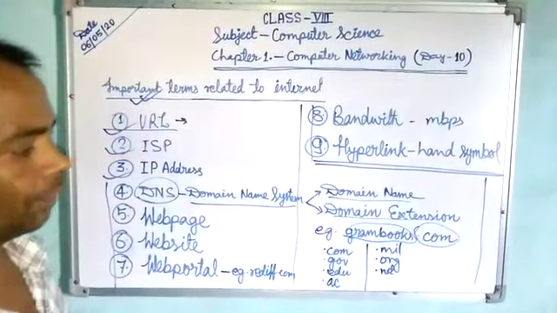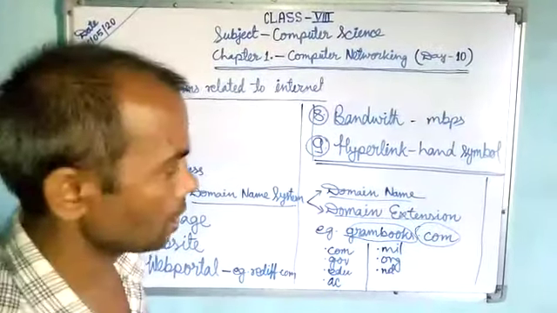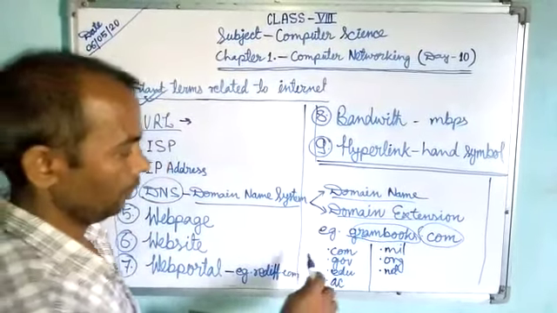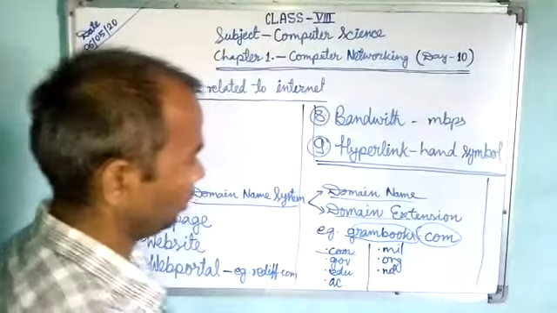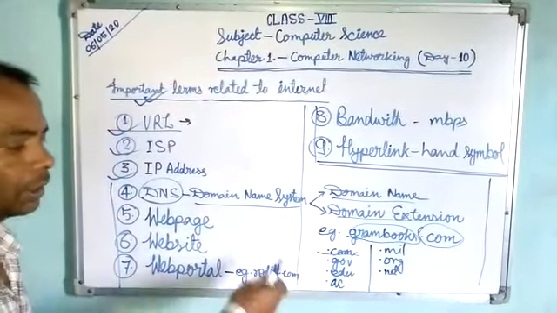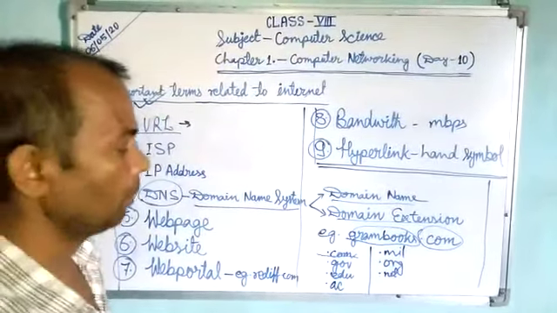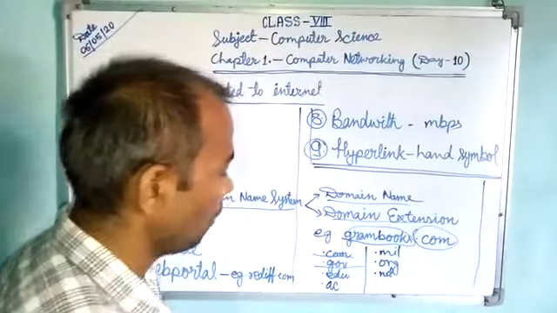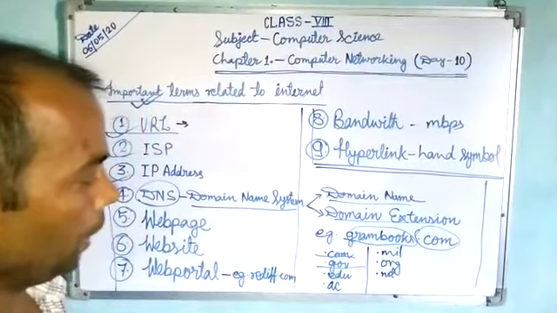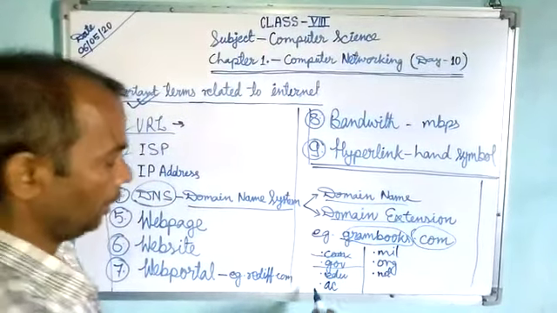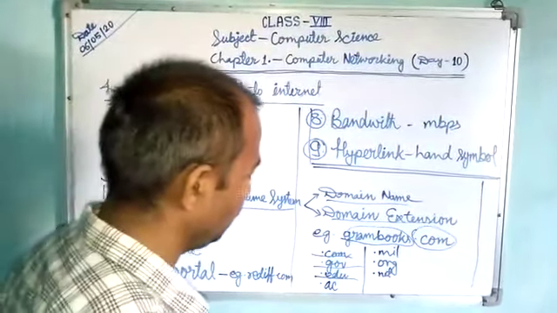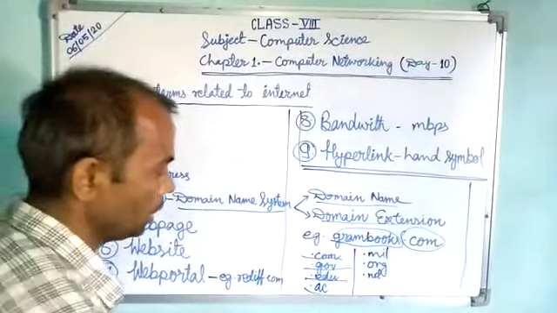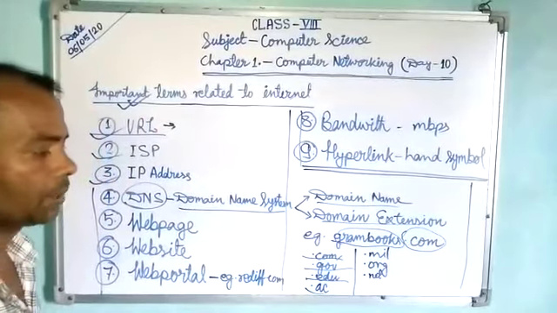We are familiar with most of these domain extensions. Wherever we find .com, its meaning is a commercial website. Wherever we find .gov, its meaning is a governmental website. If we find .edu, it is an educational website. .ac means academic websites.